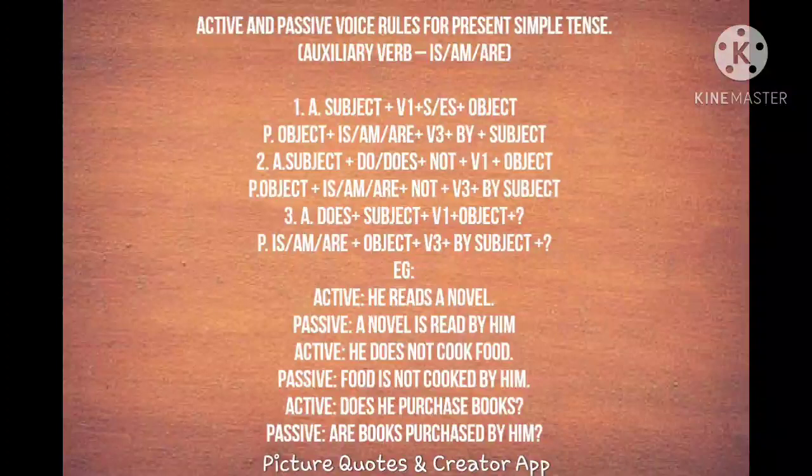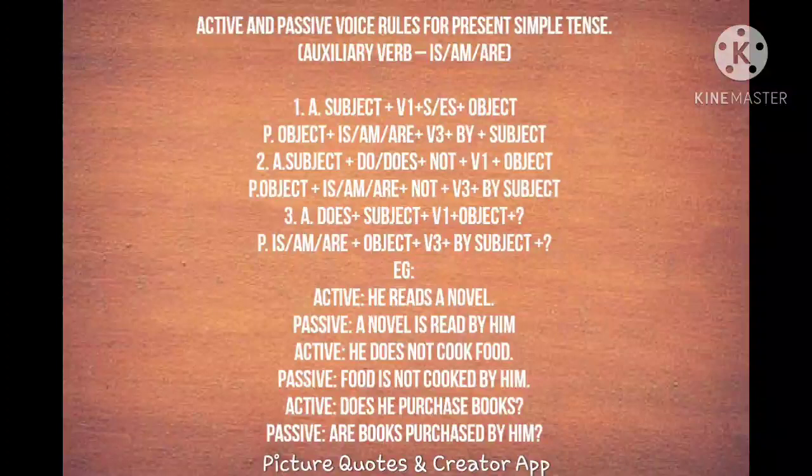The first one is subject plus V1, which means the base form with s or es, which means if the subject is singular, we add s or es to the verb, then object. This is a sentence construction, one type of sentence in simple present.